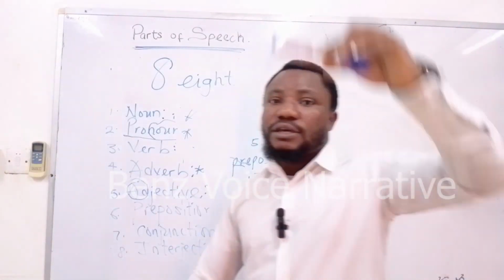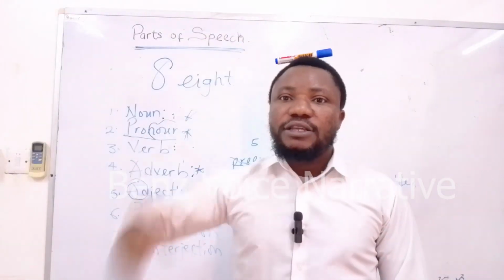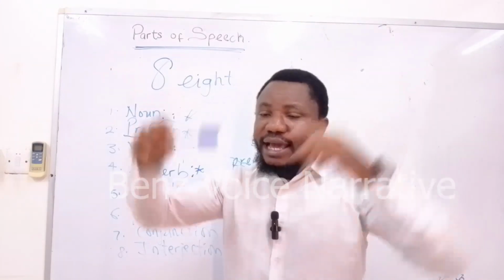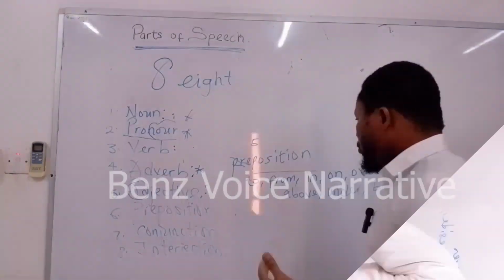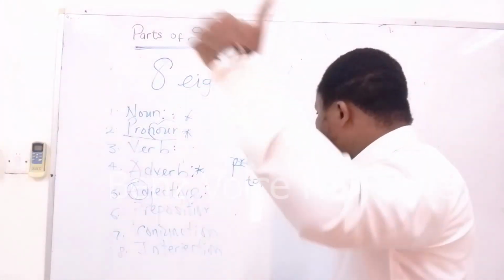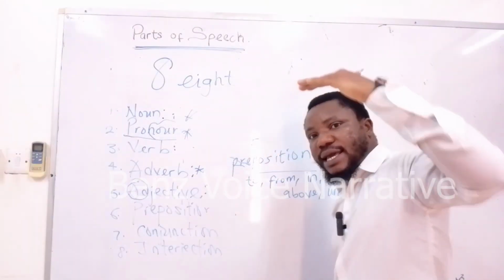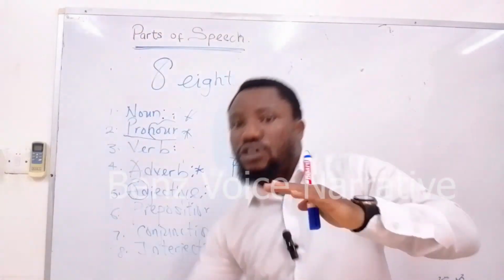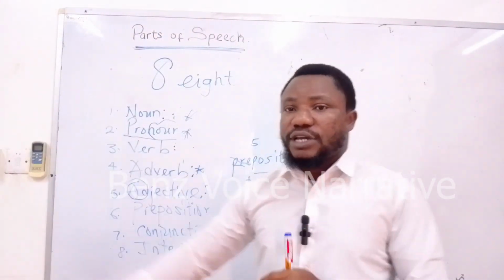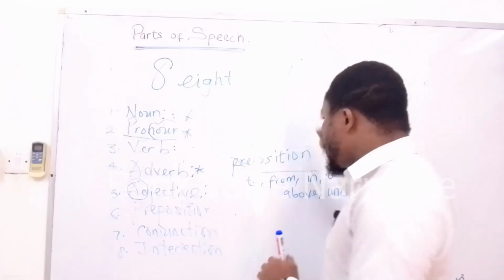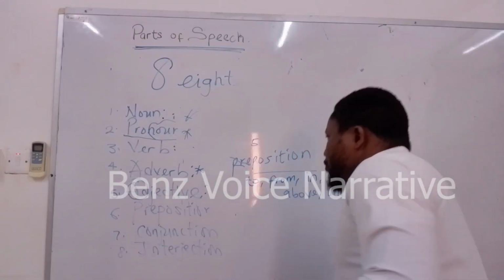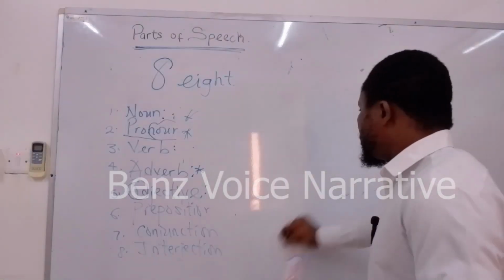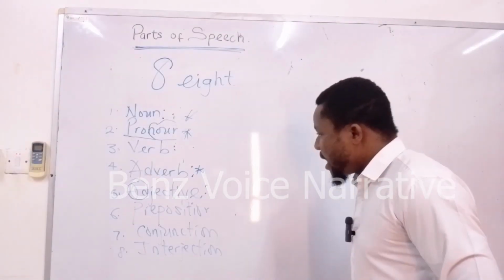Another example is, the marker is on my head. What's the relationship between the marker and my head? On. It is on. The ball went over the bar. The relationship between the ball and the bar shows that the ball went above, not underneath, not into the net, okay? It went above or over. So that's that about preposition. Prepositions are words that show the relationship or the position that exists between one item and another.